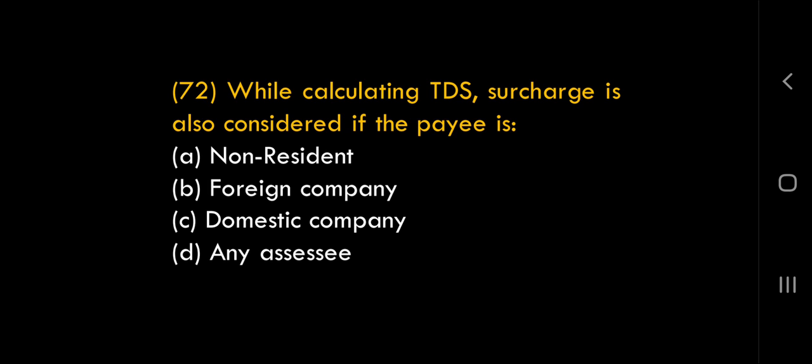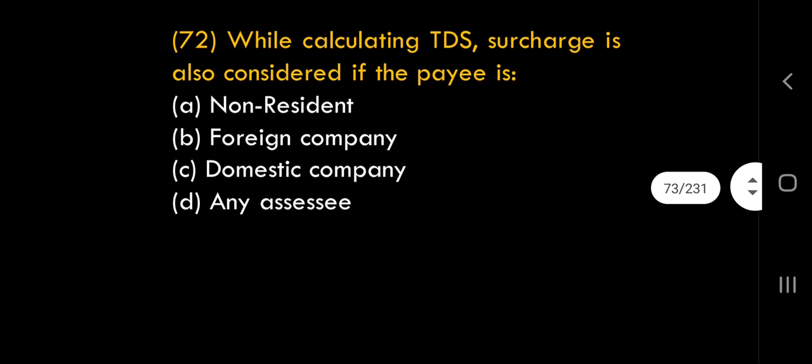Sometimes the questions are drafted well, but the answer options are not properly given. Now I will tell you the right provision and what should be the right answer. Generally, under section 192, TDS for salary. Under section 195, TDS on non-resident and foreign companies.